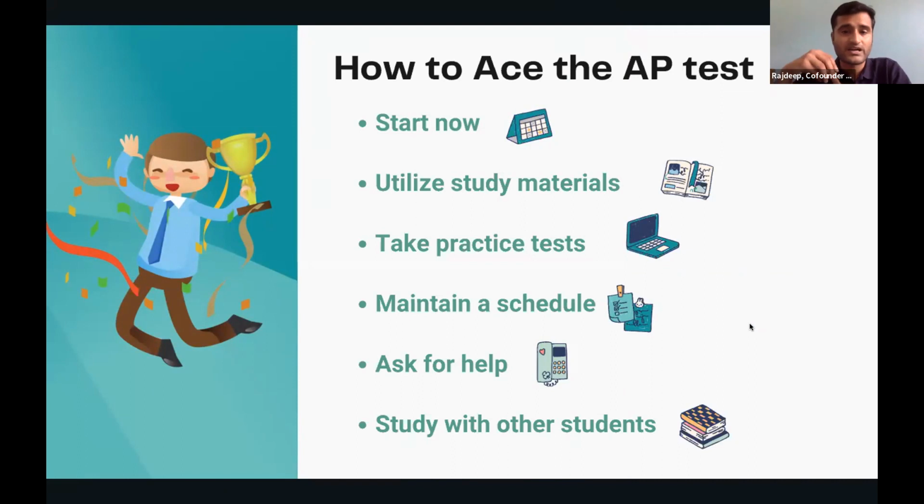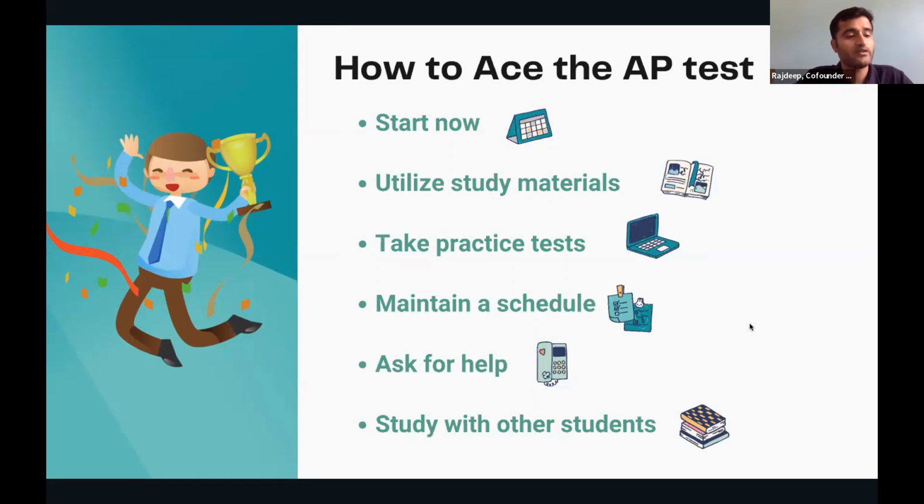First is start now. Start as early as possible. Because AP exams, as I've already told you, these are college level exams, right? So they are not easy at all. And I'm sure my friend Anand will agree with it when he'll talk about his presentation, that these are not easy exams. You should start as soon as possible. You should be utilizing the study material. So figure out all the study material which is available out in the market. Do that research first and then plan it out, right? Take as many mock tests as possible.